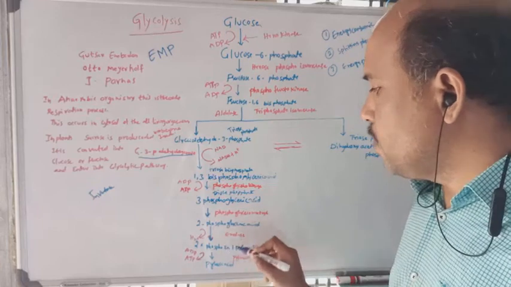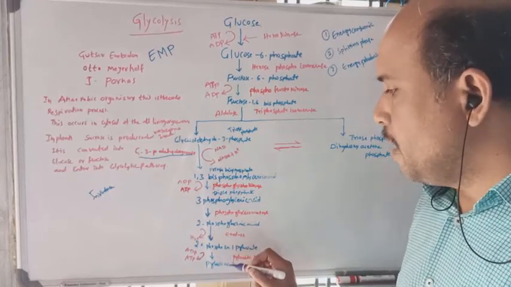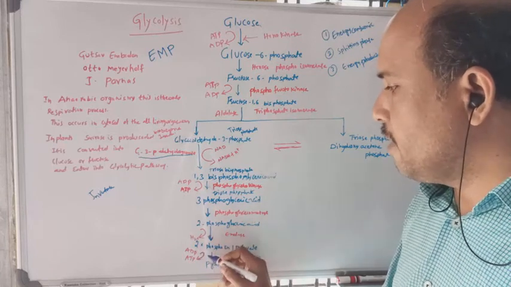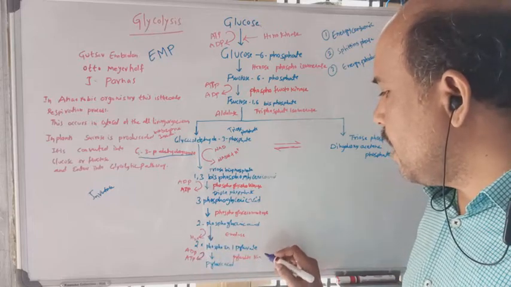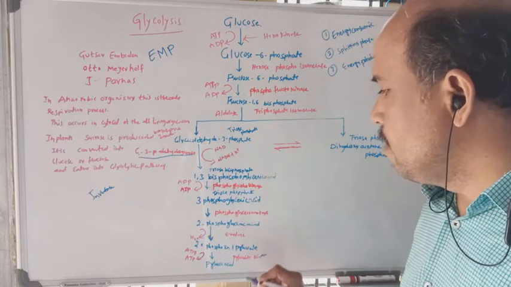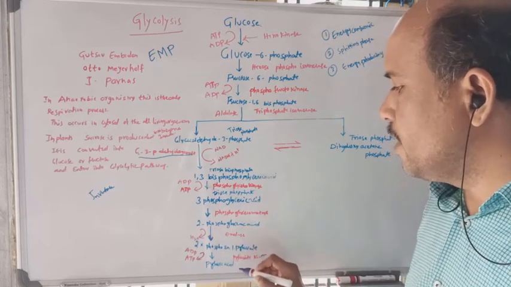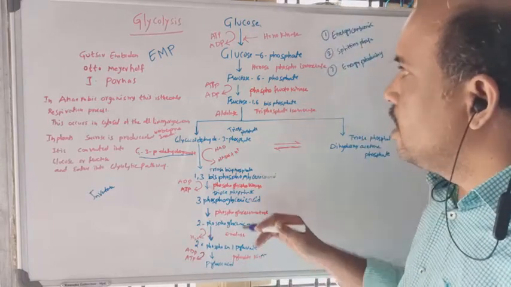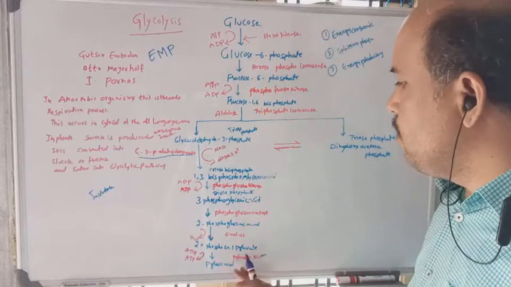Now the formed phosphoenol pyruvate is converted into pyruvic acid. Pyruvic acid is formed here. Here also ADP is converted into ATP. The enzyme involved here is pyruvate kinase, which converts phosphoenol pyruvate into pyruvic acid. These are the steps involved in the glycolysis process to convert the glucose molecule into pyruvic acid.